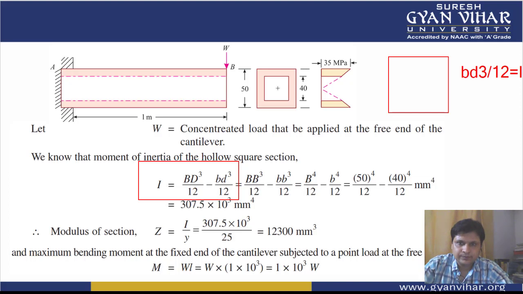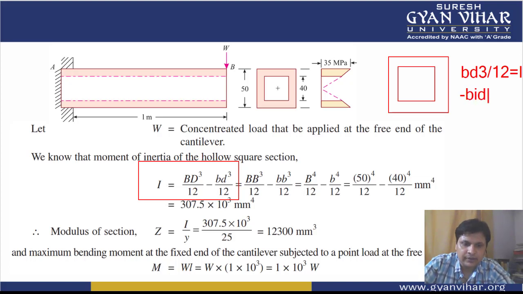But here it is a hollow section. Hollow means there is an inner dimension also, so the formula will change. We will have to add one more term: BD cube by 12, where capital B and D mean the outer dimensions, minus small b d cube divided by 12, where small b and d mean the inner dimensions. You can write them as BI, DI, or you can use any other notation for that. In this way, this will be your moment of inertia for a hollow section.